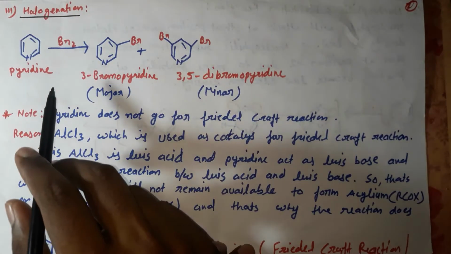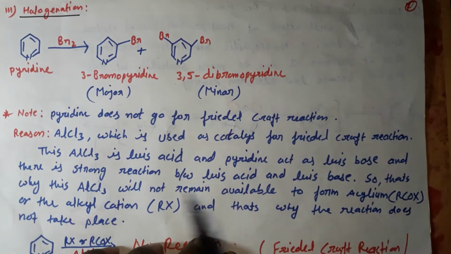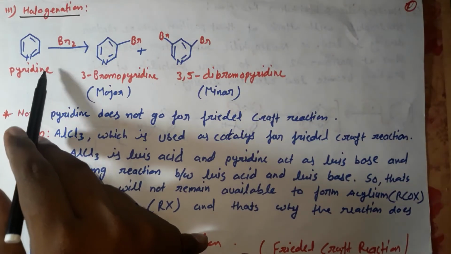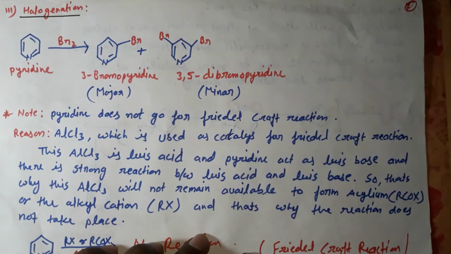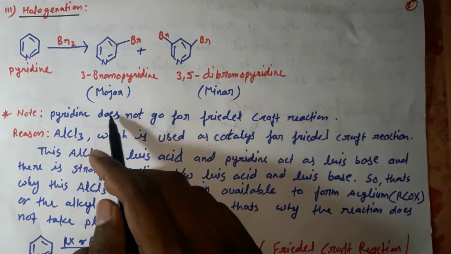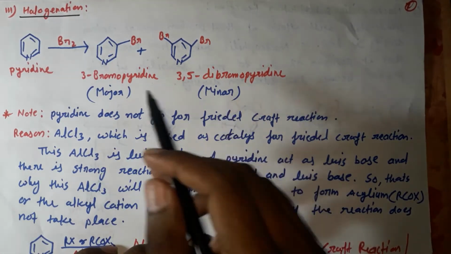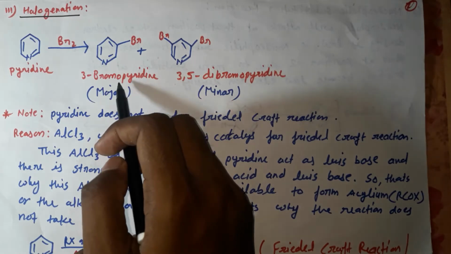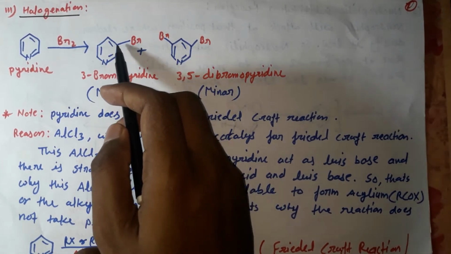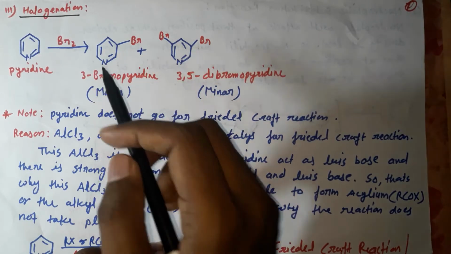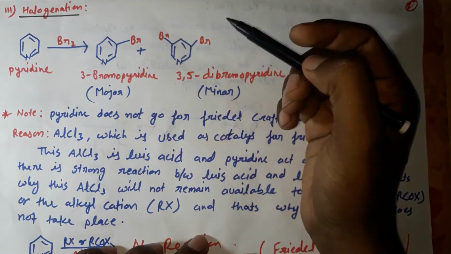Third, the halogenation reaction. In this reaction, pyridine undergoes halogenation in the presence of Br2, bromine, and it forms a major product and a minor product. The major product is 3-bromopyridine, because substitution always occurs at the third position, but sometimes at the fifth position also.